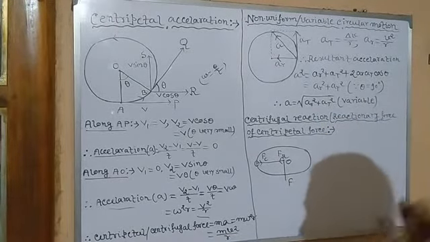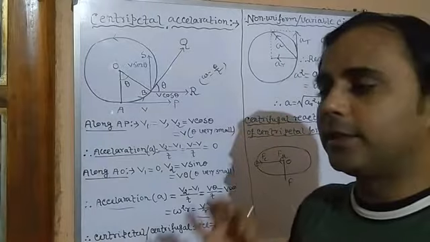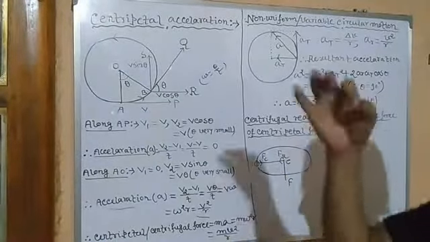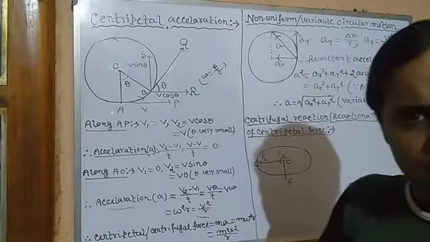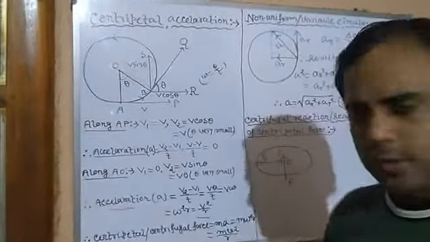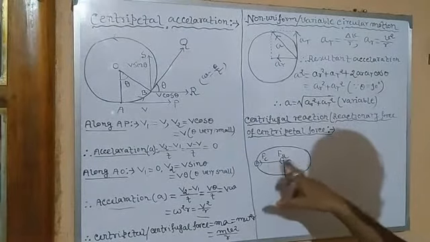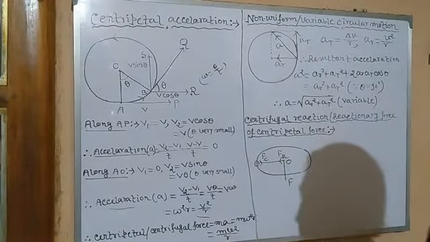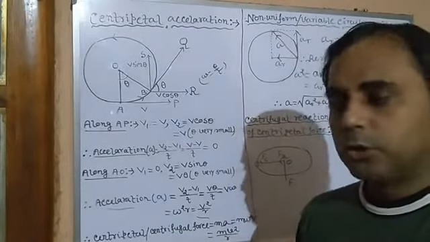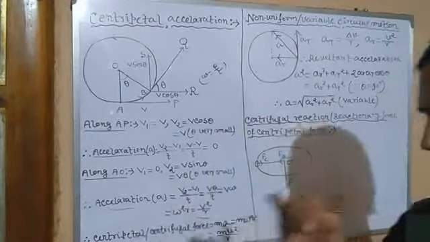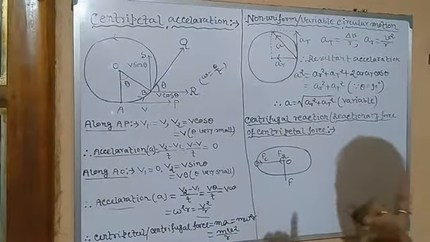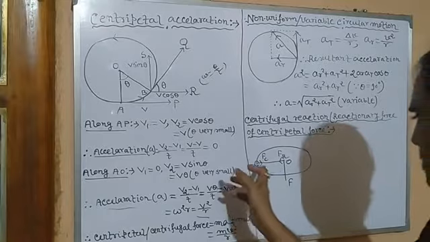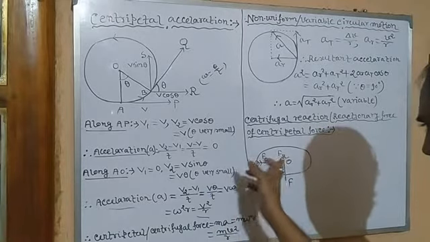But where does it get the centripetal force? What is the source of the centripetal force? That must have some origin, some supply source. So here the tension of the string supplies the necessary centripetal force to the stone to rotate in the circular path. So here Fc indicates centripetal force, which acts towards the center, along the radially inward direction.